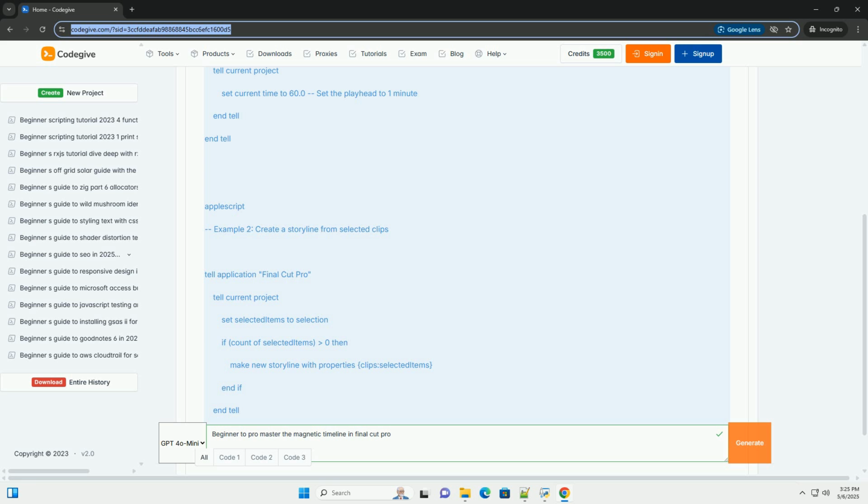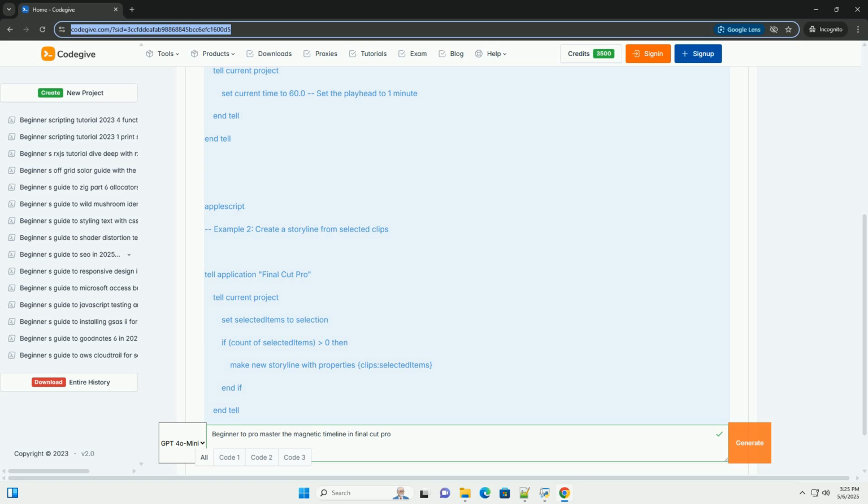3. Applying effects to storylines. Select a storyline and apply effects from the effects browser, CMD plus 5. The effect will be applied to the entire storyline, treating it as a single unit.